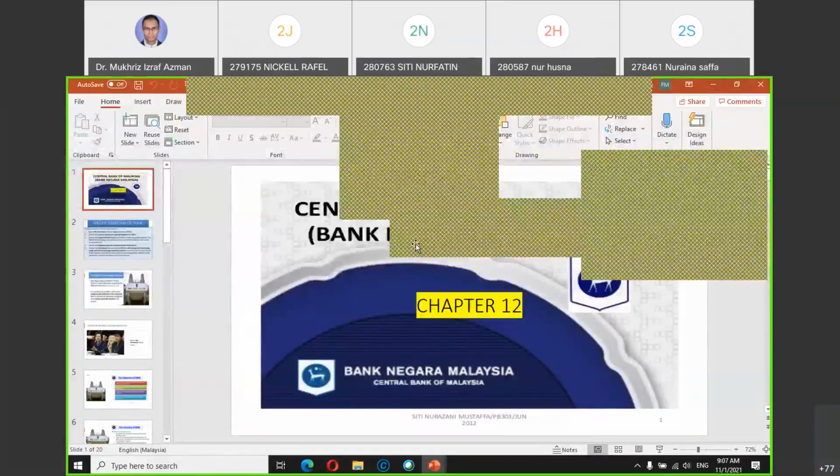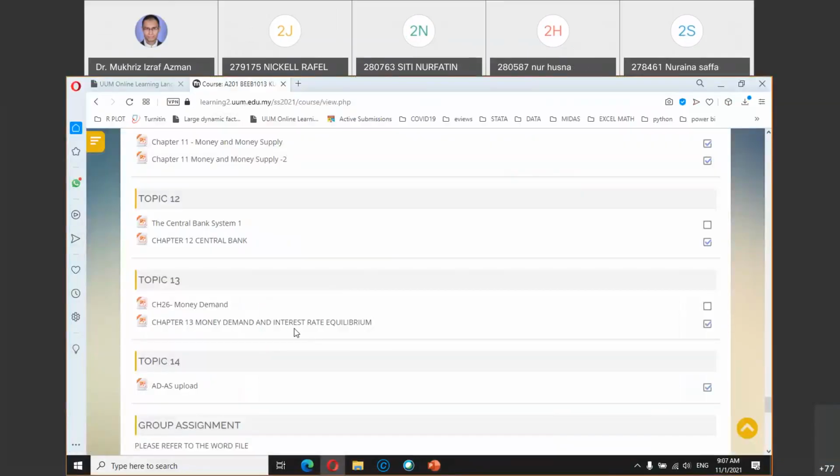Okay, so if you look at the content in the OL, we are now at topic 12. Hopefully we can start with topic 13 next Thursday, because I think topic 12 does not really require too much discussion, as most of it is just notes on the functions of the central bank. So topic 13 is money demand.